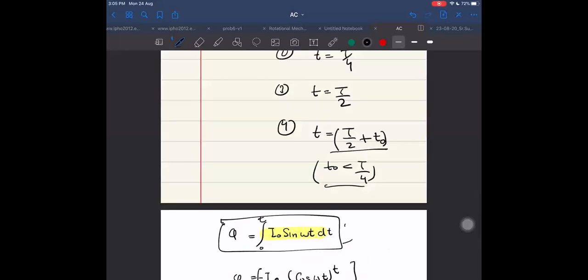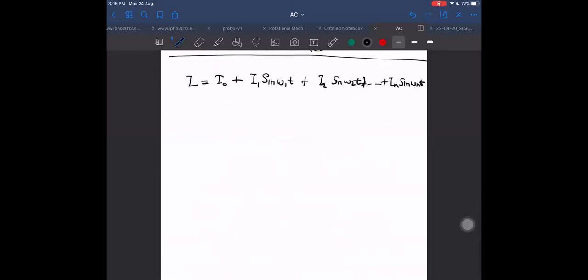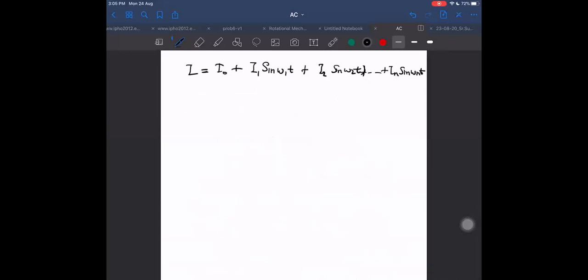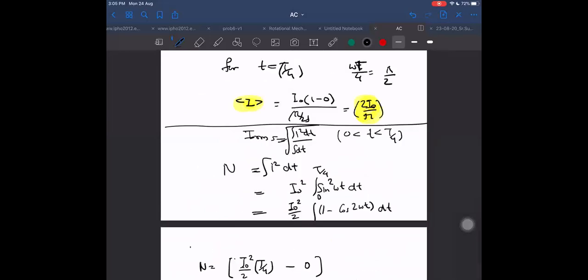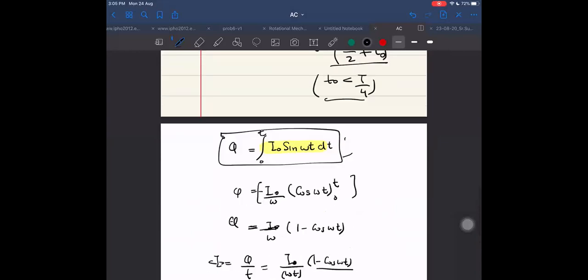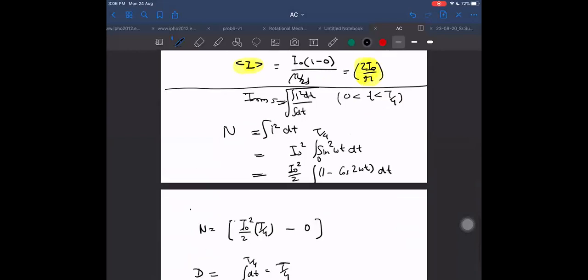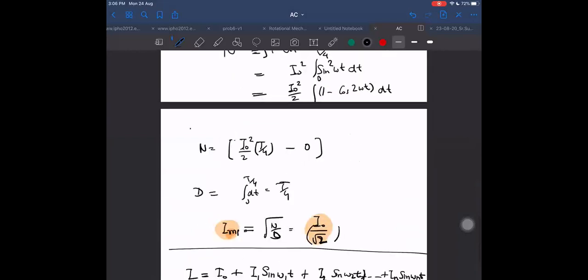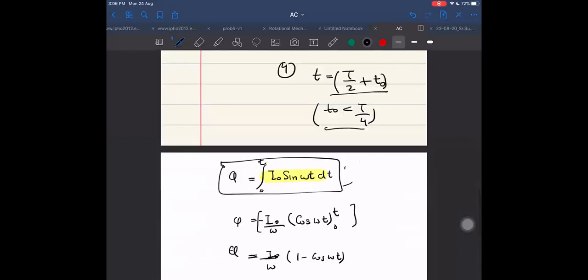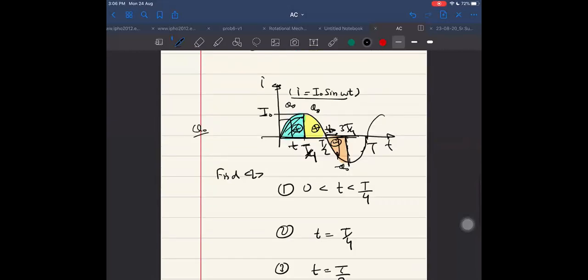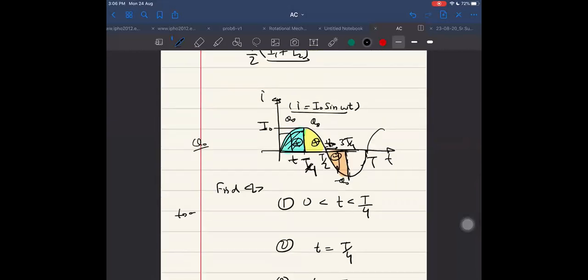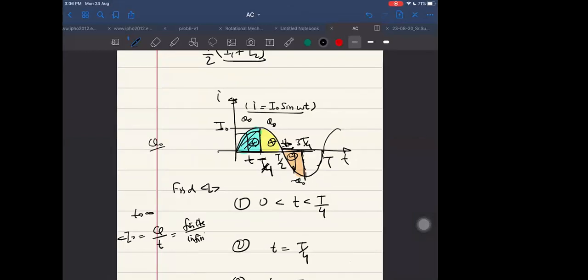I forgot to tell, the average value of alternating current will be 0 also. If the upward area and downward area keep on cancelling each other, and they are asking over a long time interval, then over a long time interval it will always be 0. Why? As t tends to infinity, I average will be equal to q divided by time taken. But q is finite upon infinite, so it will become 0.